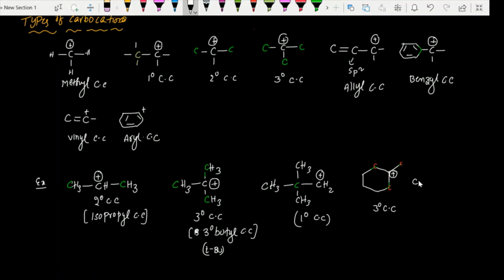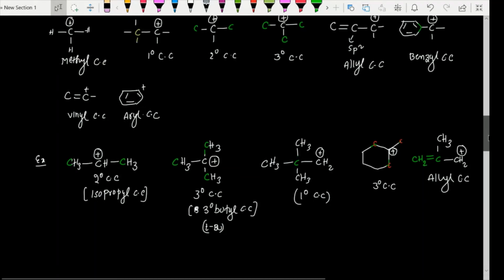Next, CH2=C(CH3)CH2+. So if you observe clearly, this is the carbocation, and adjacent we have an sp2 carbon which is double bonded. So we can call this one an allyl carbocation. So like this, different types of carbocations we will get. So you should be able to know which is which kind of carbocation.